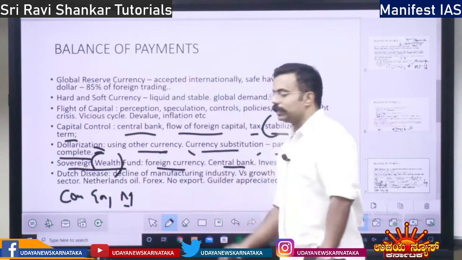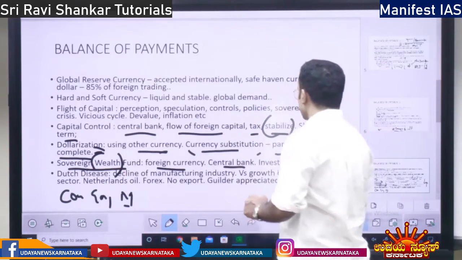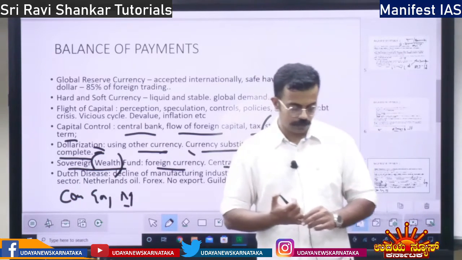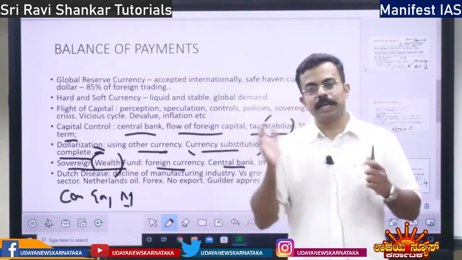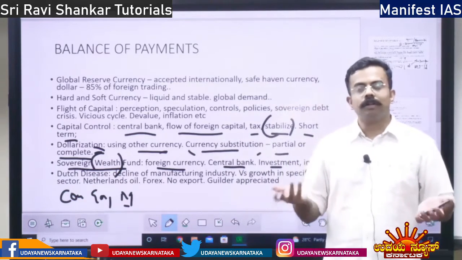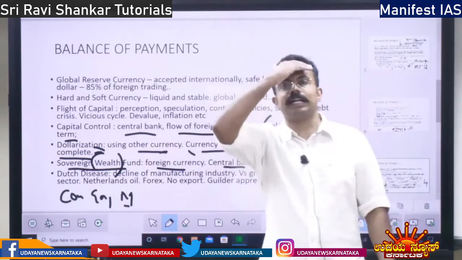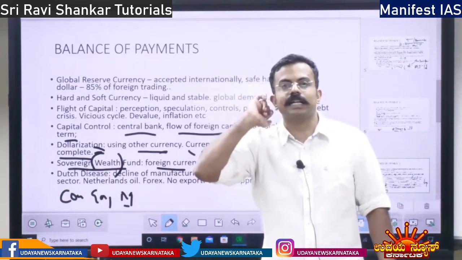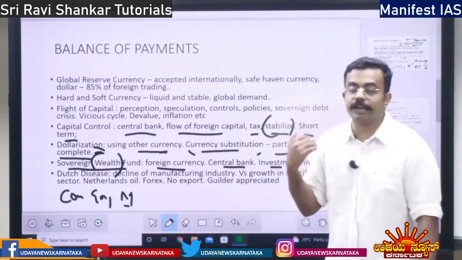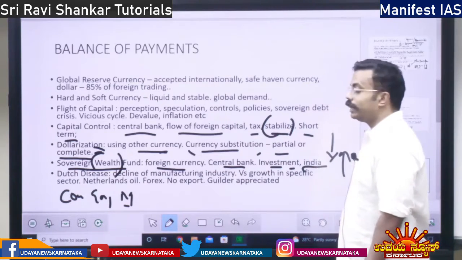So who holds it on behalf of the government or the state? It is held by the central bank, right? So it will help in investment, right? See, just keeping foreign currency with you, what is the fun? It won't fetch you anything. Rather, you invest the foreign currency in some other country, it will fetch you interest. Investment will get you profit, right? That is investment. So India needs a sovereign wealth fund.